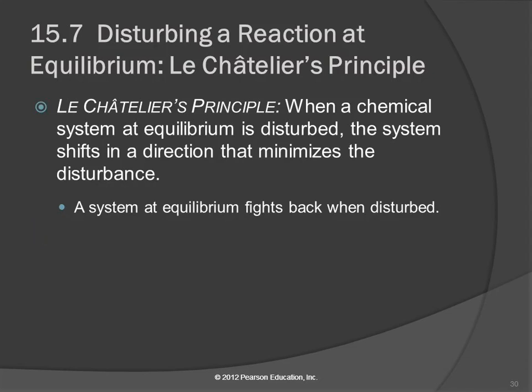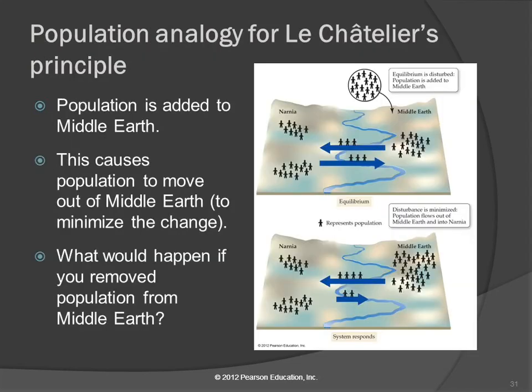How can an equilibrium be disturbed? Well, if you throw a bunch of reactant in there, it's going to be disturbed. Or if you throw a bunch of product in, or if you steal the product out of there, you're disturbing the equilibrium. You're changing the concentrations, you're disturbing the equilibrium, and it's going to fight back.